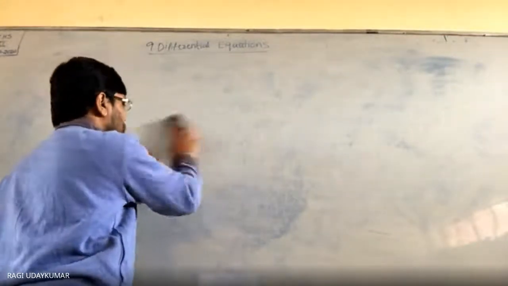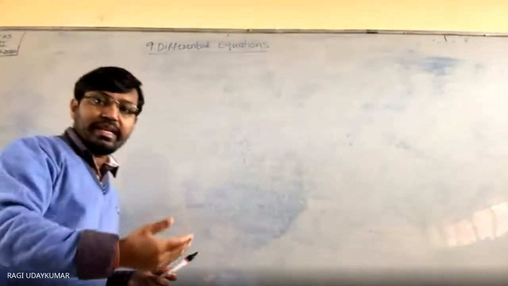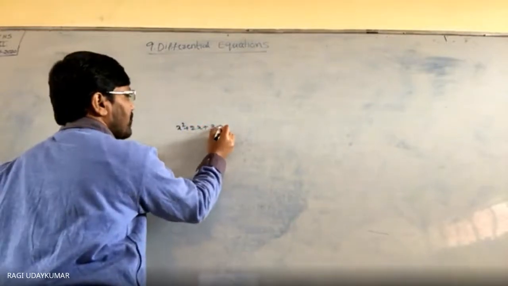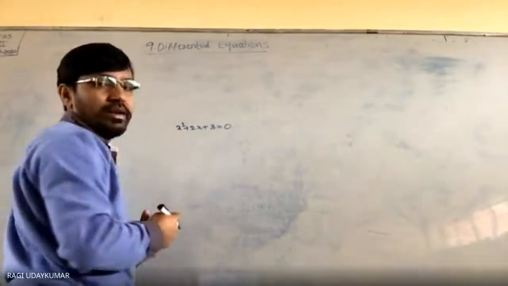So what is meant by a differential equation? You may have a trigonometric equation, or an algebraic equation. 2x plus 3 is a polynomial.